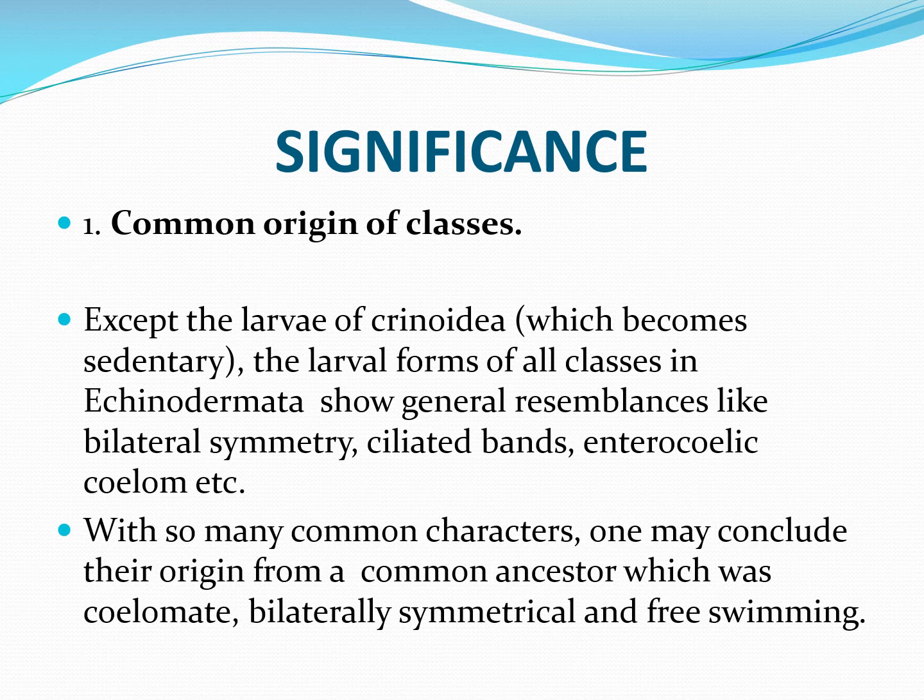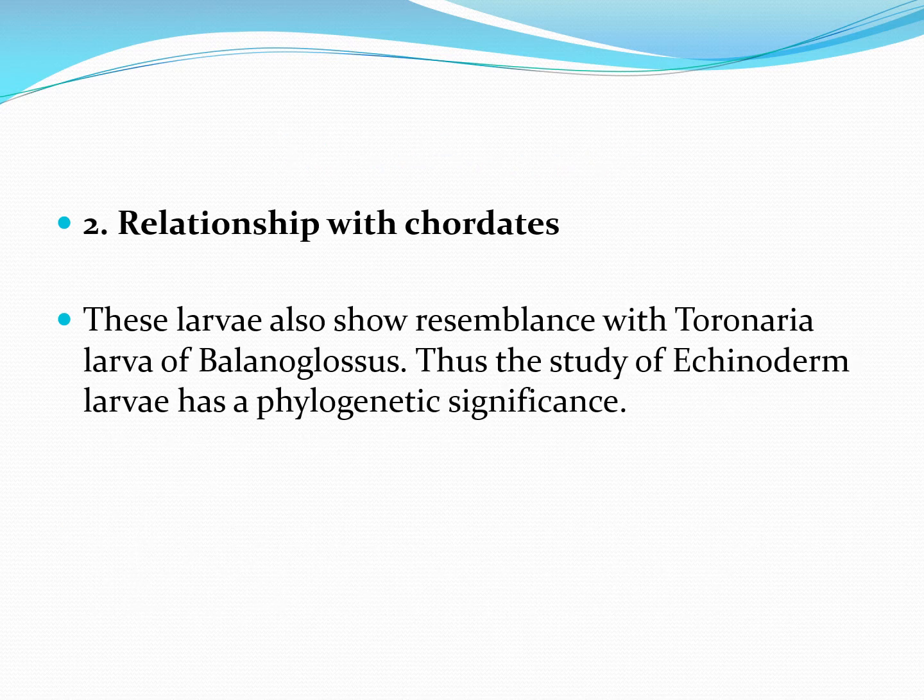So with so many common features, it can be said that they all share a common ancestor, which was coelomate, bilaterally symmetrical and free swimming. Other than this, these larvae also show resemblance with Tornaria larvae of Balanoglossus. Thus, the study of echinoderm larvae has a phylogenetic significance.